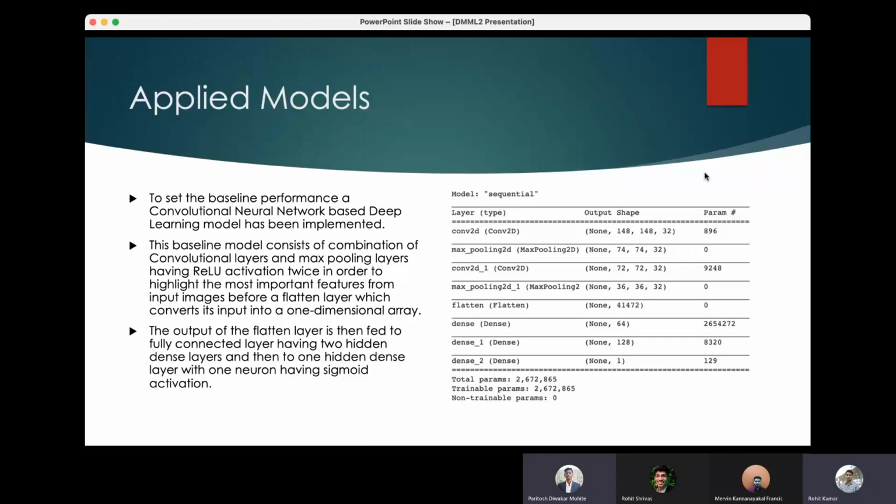First model applied. To set the baseline performance, a convolutional neural network based deep learning model has been implemented. The baseline model consists of a combination of convolutional layer and max pooling layer having ReLU activation twice in order to highlight the most important features from the input image before a flattened layer, which converts its input into a one-dimensional array. The output of the flattened layer is then fed to a fully connected layer having 2 hidden dense layers and then 1 hidden dense layer with 1 neuron having sigmoid activation.